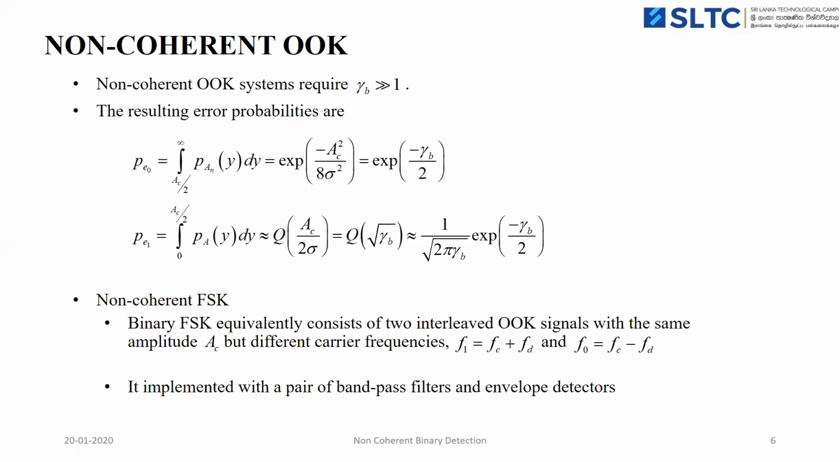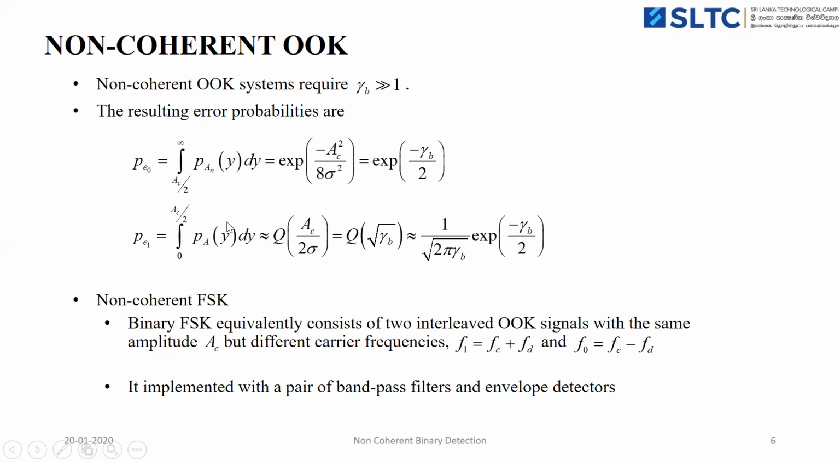So by using the signal to noise ratio, we can find out the error probabilities for non-coherent OOK modulation. P_E0 means the probability of error when binary bit 0 was transmitted. We have to integrate the PDF for the noise-alone received signal, that is p_AN of y. After integrating, we get the final expression for the probability of error when binary bit 0 was transmitted, which is equal to exponential of minus gamma_b by 2.